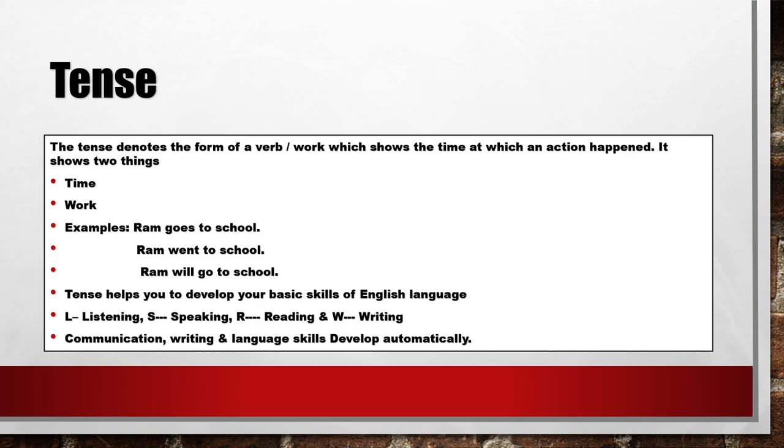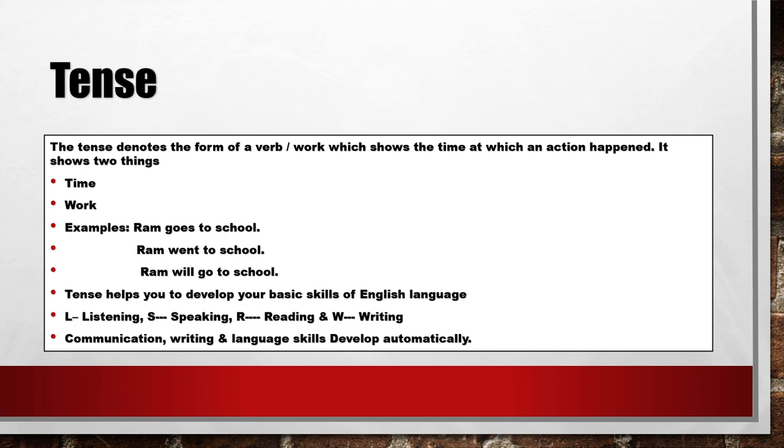It shows two things. What are the two things? One, time. According to the time, if I say I am teaching you, you understood that this is present, this is going on. But if I say I was a class teacher last year, then you understood madam is talking about the past. If I say I'll be planning to start a Google class, you also understood madam is talking about the future. So on the basis of time, this tense is divided into three parts: present, past and future.